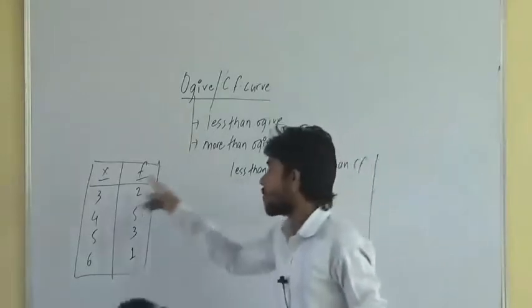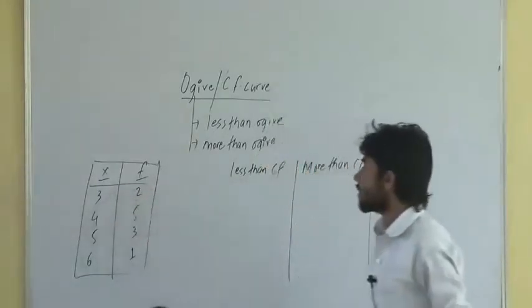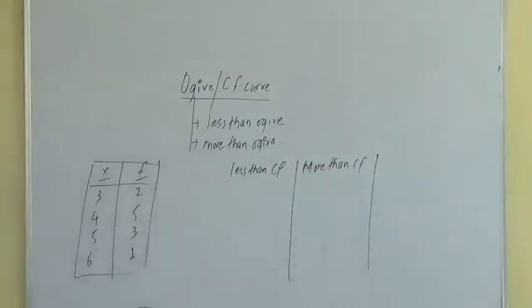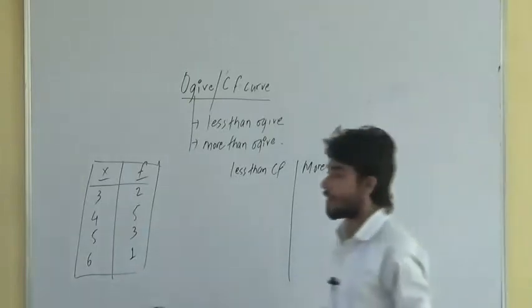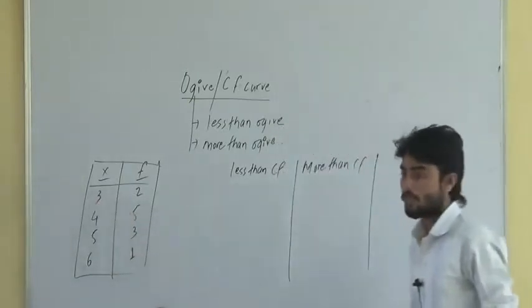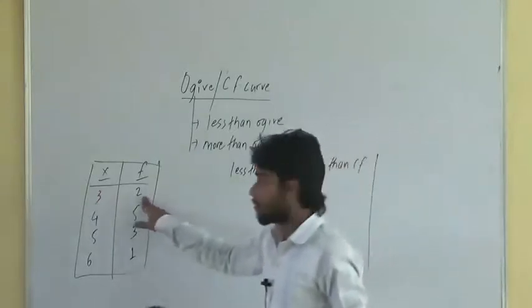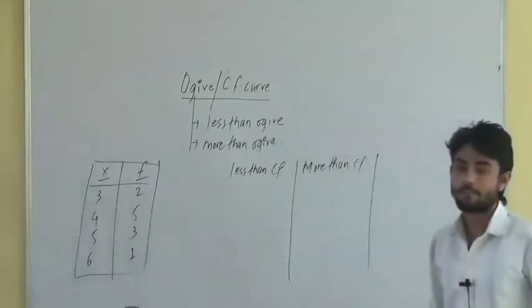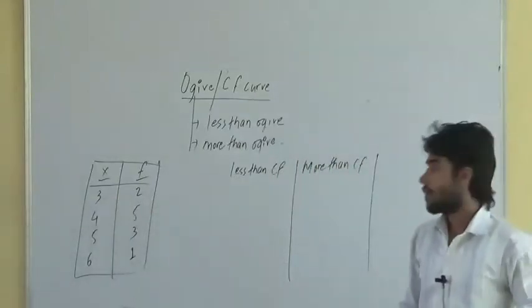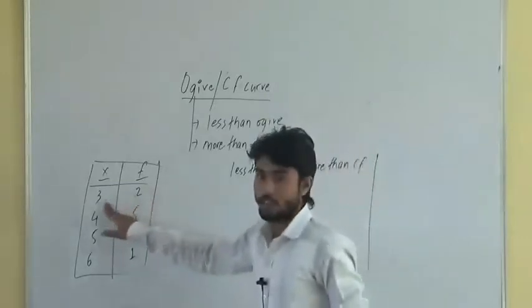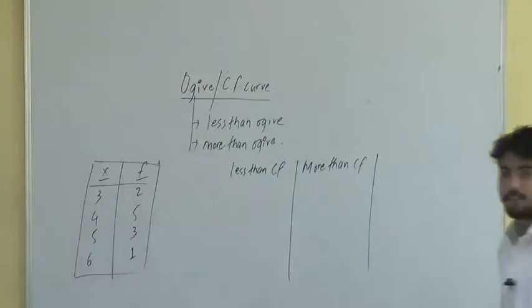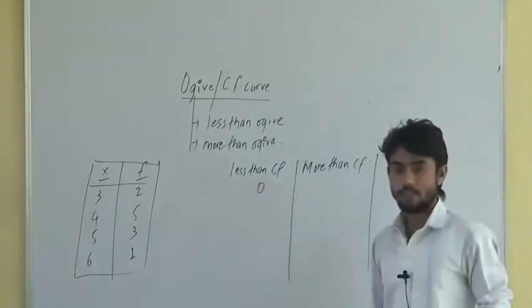Less than CF means what? I have to see what is the frequency of the numbers less than 3. What is the frequency of the number less than 3? This 2 is the frequency for 3. Less than 3, it is 0.